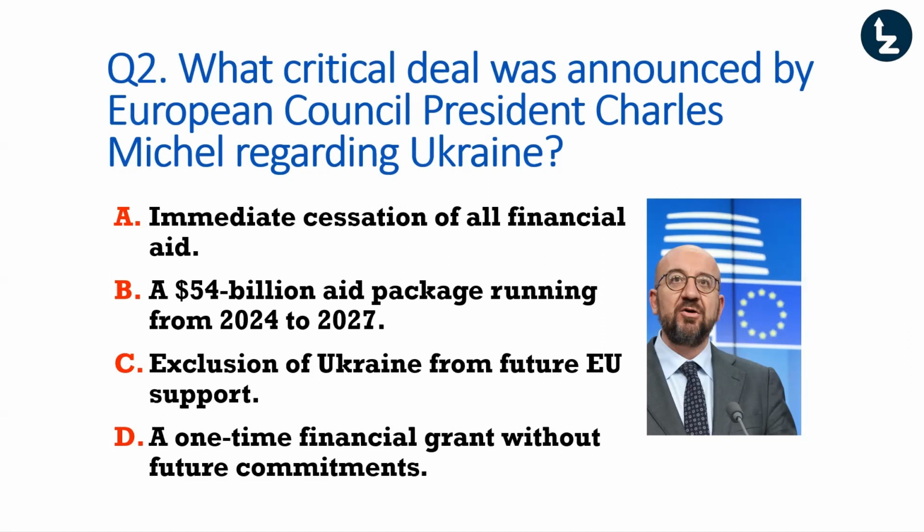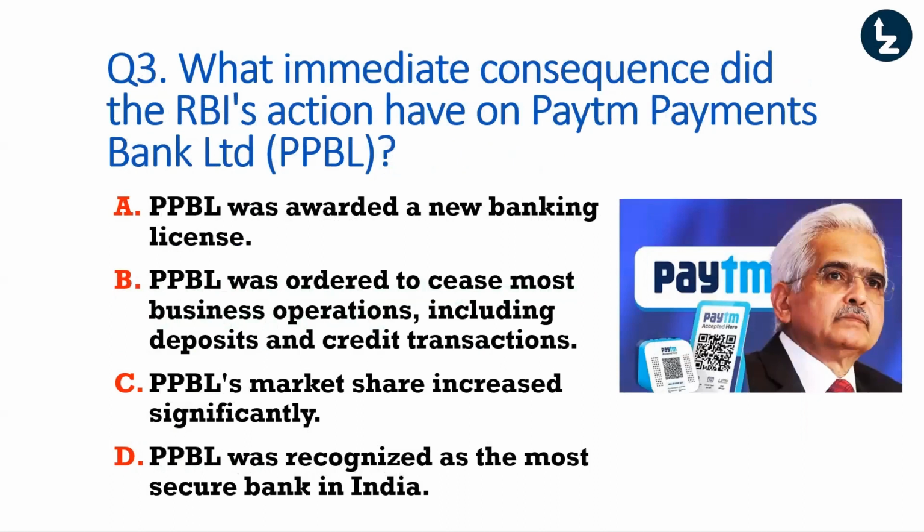A lot of you are saying D and A also, but it is B. So they have given a 54 billion aid package running from 24 to 27, like for 3 years. So it's a pretty big deal and pretty kind of them too. Question number 3.